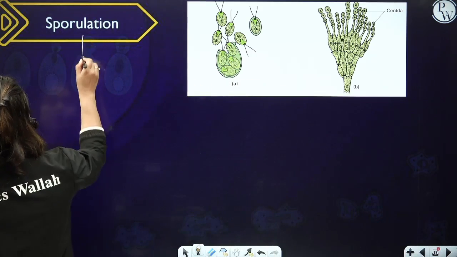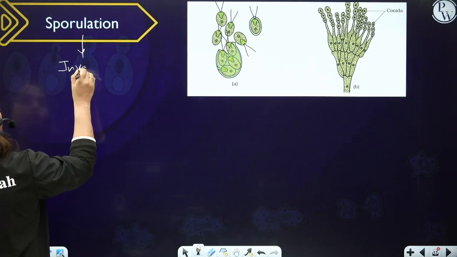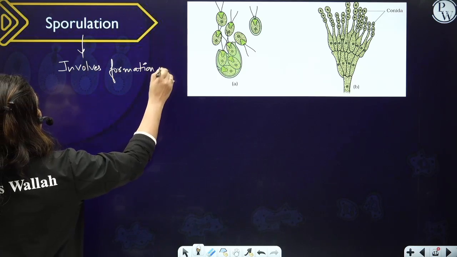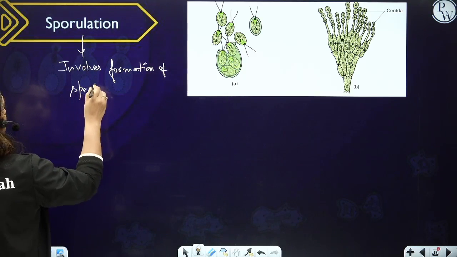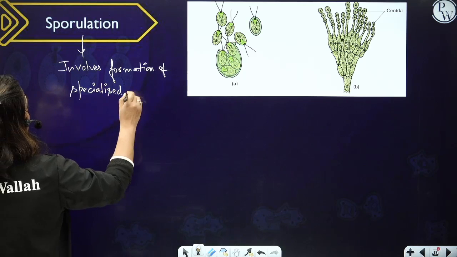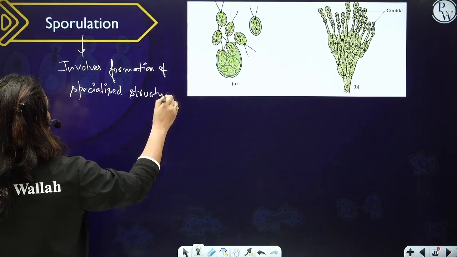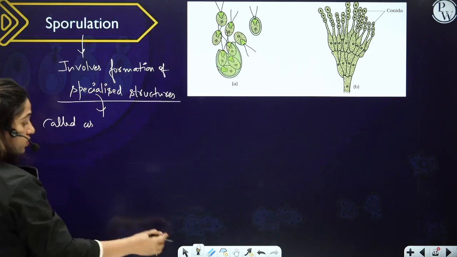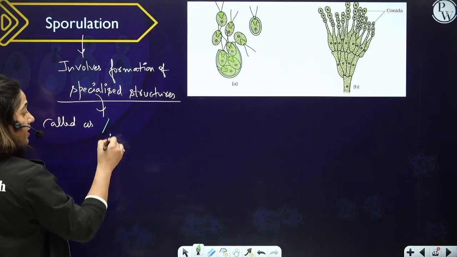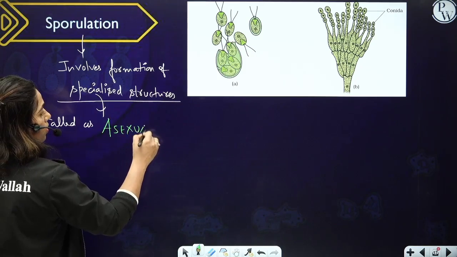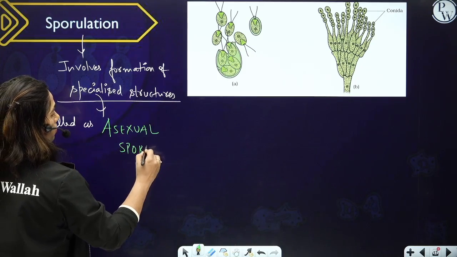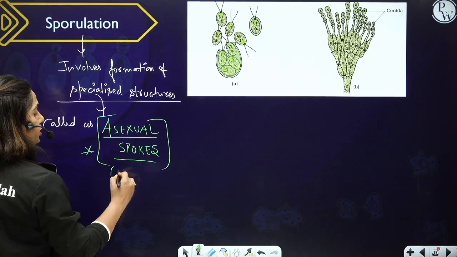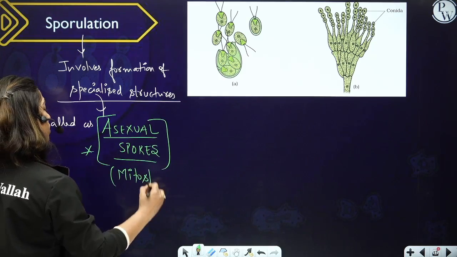And sporulation involves formation of specialized structures. Those specialized structures are called as asexual spores. And remember, asexual spores are always mitospores.